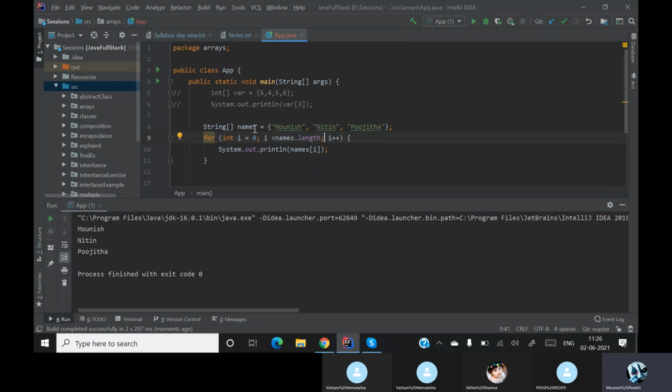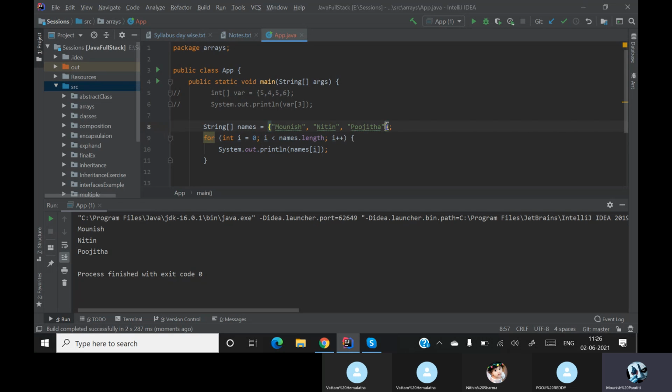The length of names is given by names dot length. So what is the length of names? 1, 2 and 3. Since I'm not giving equal to, I'm directly giving names dot length. So that's 3, the loop will start at 0 and end at 2.